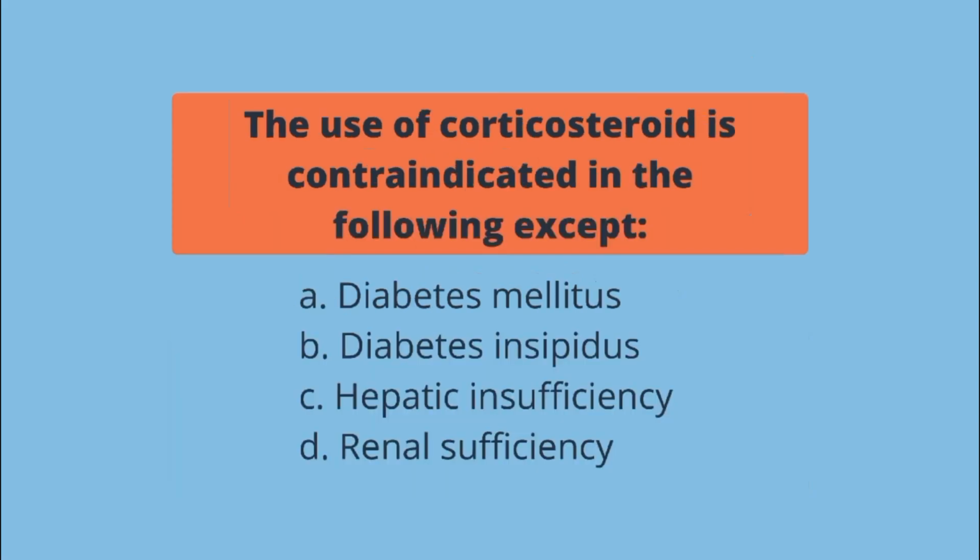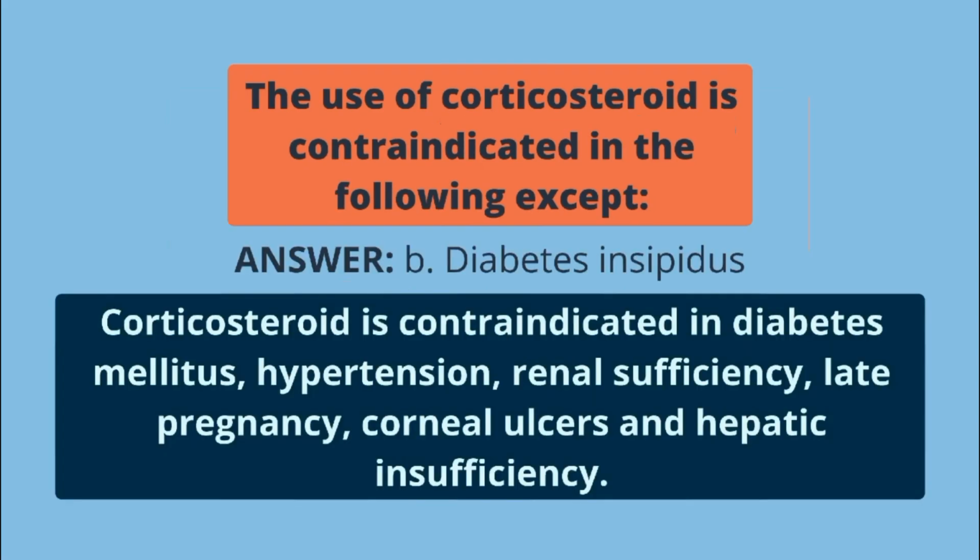The use of corticosteroid is contraindicated in the following except A. Diabetes mellitus, B. Diabetes insipidus, C. Hepatic insufficiency, D. Renal insufficiency. The answer is letter B. Corticosteroid is contraindicated in diabetes mellitus, hypertension, renal insufficiency, late pregnancy, corneal ulcers, and hepatic insufficiency.